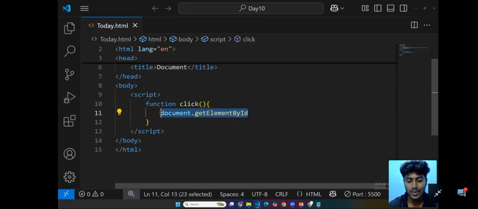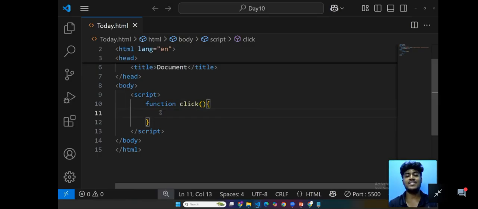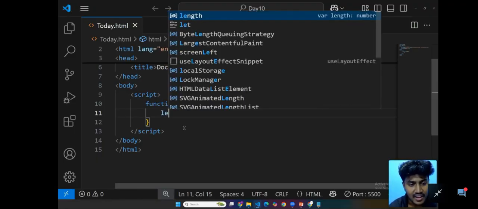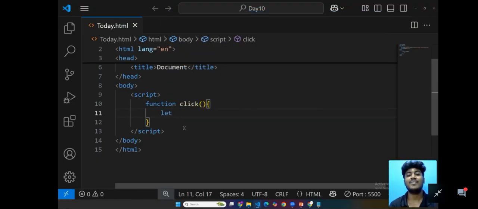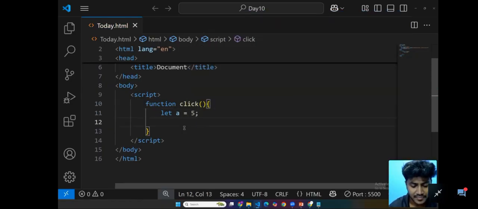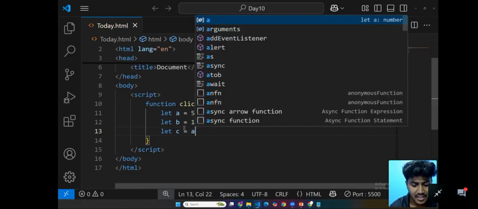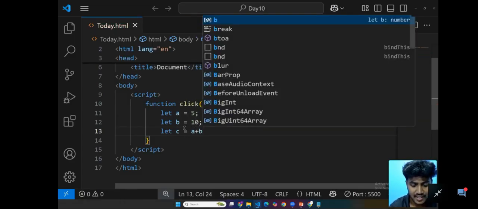So now this is our basic syntax. Here what we are going to do is let a equal to 5, let b equal to 10, and then let c equal to a plus b.